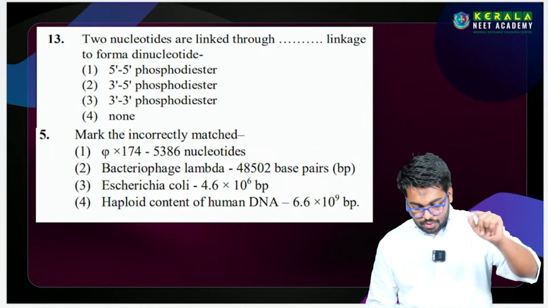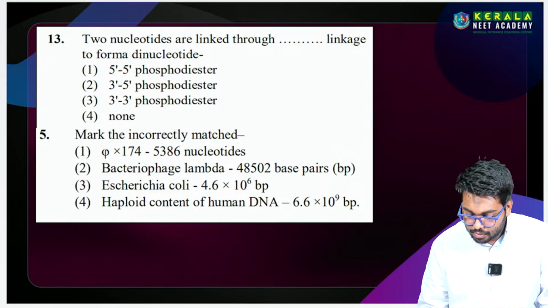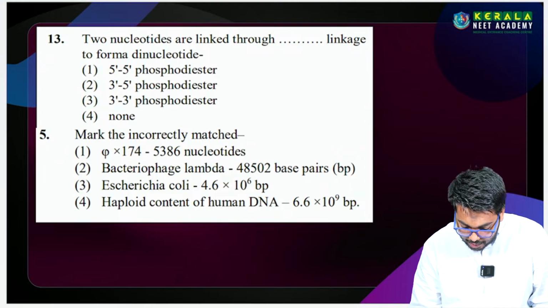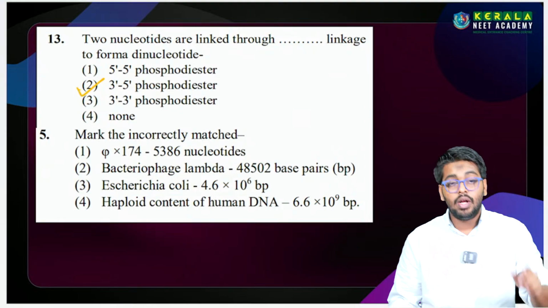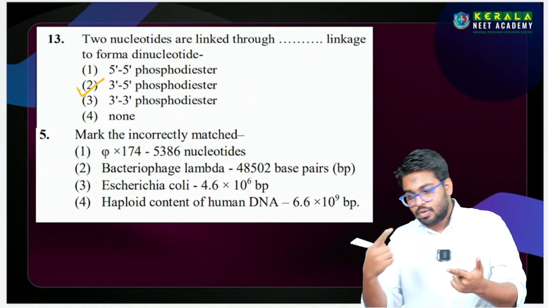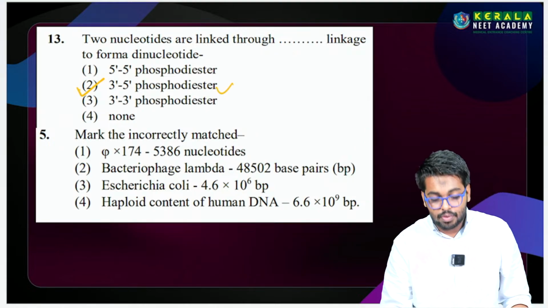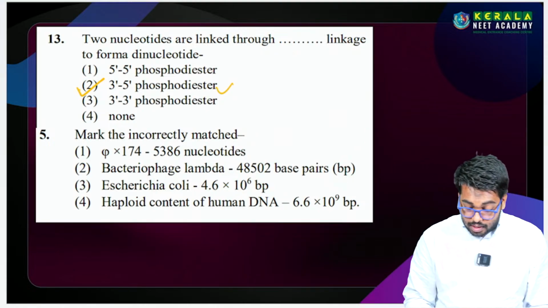Next question. Two nucleotides are linked by a dash linkage to form a dinucleotide. 3 prime to 5 prime. Because the 3 prime OH of one ribose links with the 5 prime phosphate of the other, and that bond is called a 3 prime to 5 prime phosphodiester linkage, right?